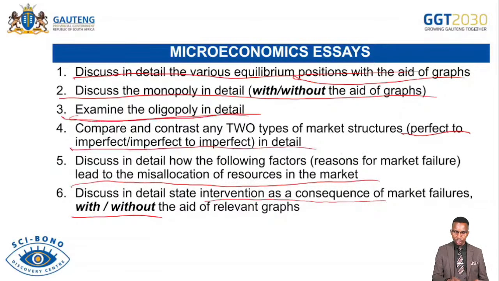And then let me touch on this one, discussing in detail how the following factors can lead to the misallocation of resources. All right, so in this case, we talk about the market failure. Remember, market failure occurs when goods are undersupplied or oversupplied within the market, or when there is a misallocation of resources to the point that goods are not produced and supplied at the right quantity, right quality, and the right time. So in this situation, we have reasons for the market failure that include, firstly, missing markets. If we talk of missing markets, we normally say the market is totally incomplete without the provision or the supply of public goods and services.